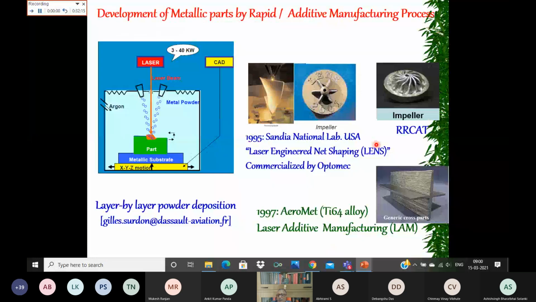Here you can see that impellers are made, walls are made. Here it has been shown schematically. The laser beam and powder are coming coaxially, and you can deposit. Okay.